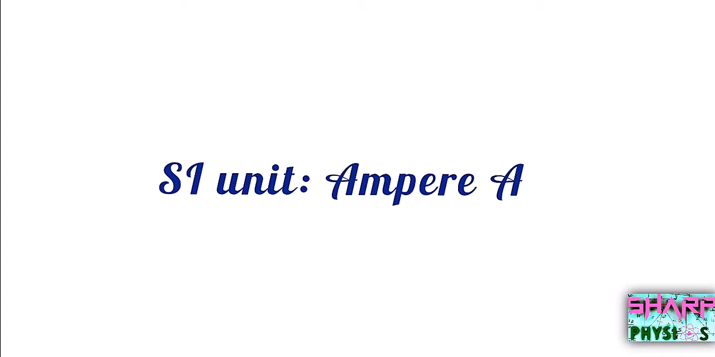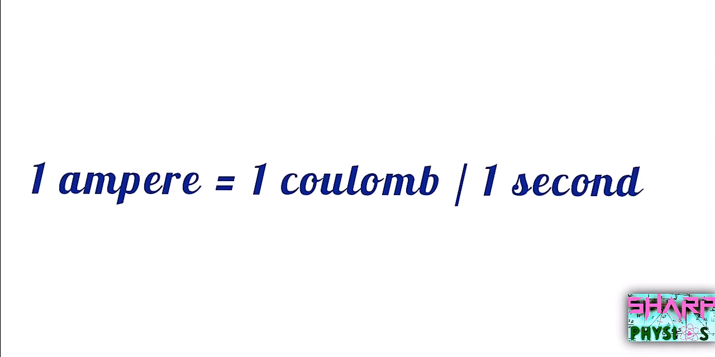When 1 coulomb of charge flows through any cross-section of a conductor in 1 second, then the electric current flowing through it is said to be 1 ampere. That is, 1 ampere = 1 coulomb / 1 second. Smaller units of current are represented as milliampere, microampere, etc.